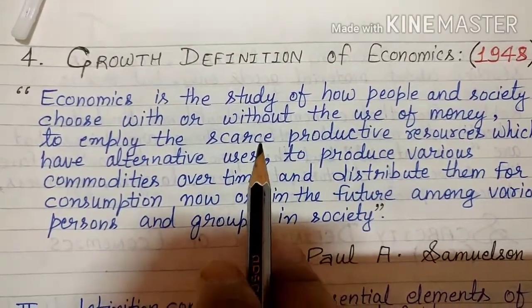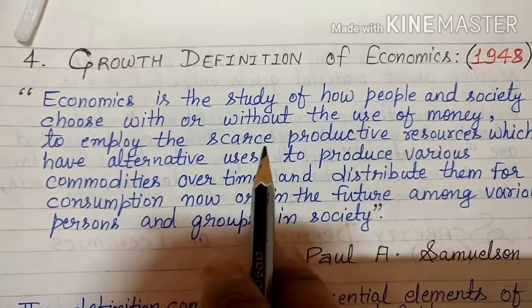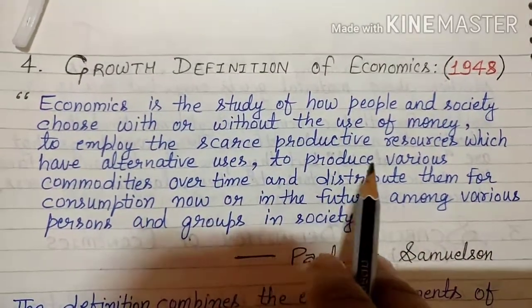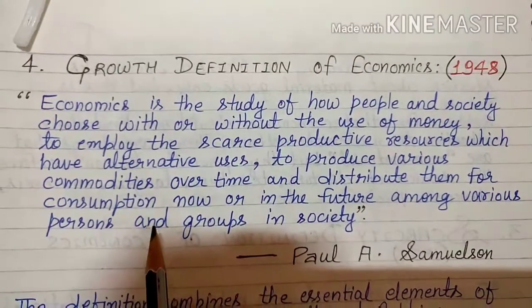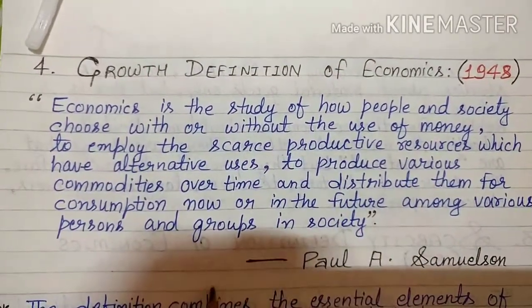So it's all about how you choose them, how you utilize them. The scarce resources, with or without money, to produce various commodities over time and distribute them for consumption now, or in the future, among various persons or groups in society.